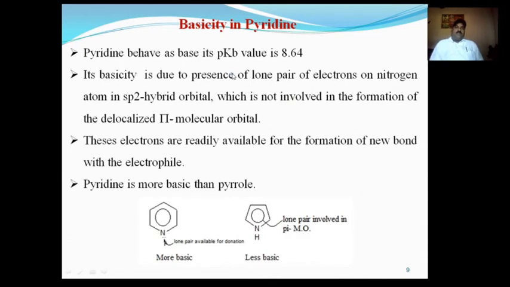Now what is the basicity of pyridine? In the case of the basicity of pyridine, pyridine behaves as a base, though its value of pKb is 8.64.